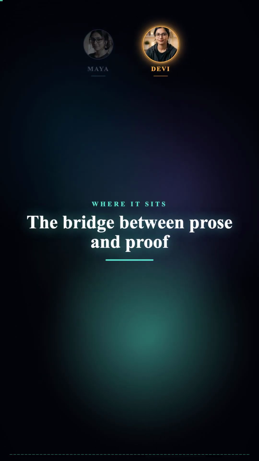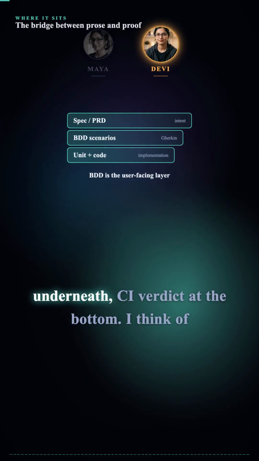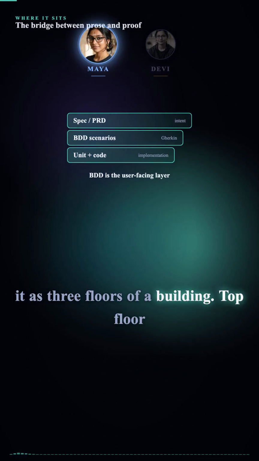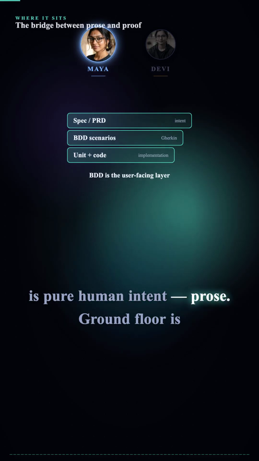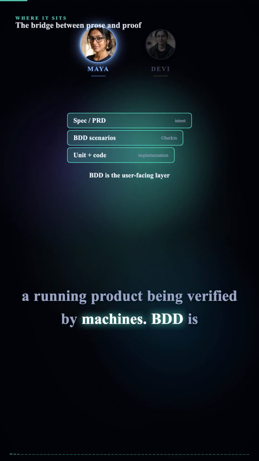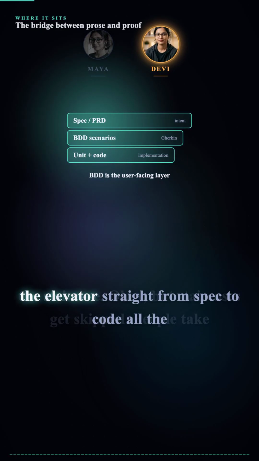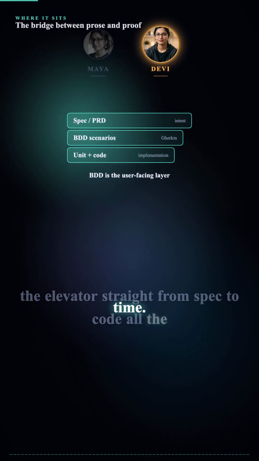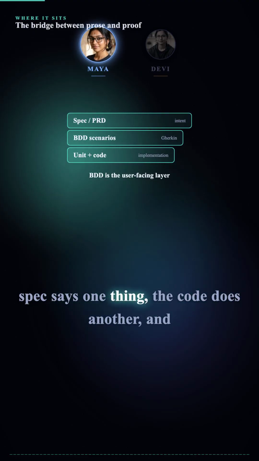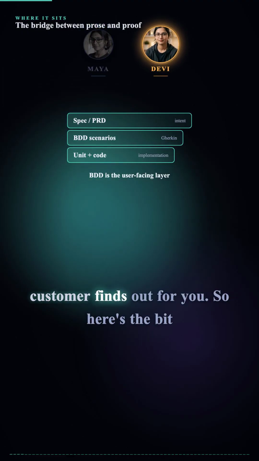So this slide is the org chart: spec on top, Gherkin in the middle, step definitions and Playwright underneath, CI verdict at the bottom. I think of it as 3 floors of a building. Top floor is pure human intent. Prose. Ground floor is a running product being verified by machines. BDD is the staircase. Okay, but staircases get skipped. People take the elevator straight from spec to code all the time. They do. And then nothing connects the two. The spec says one thing, the code does another, and nobody finds out until a demo. Or until a customer finds out for you.